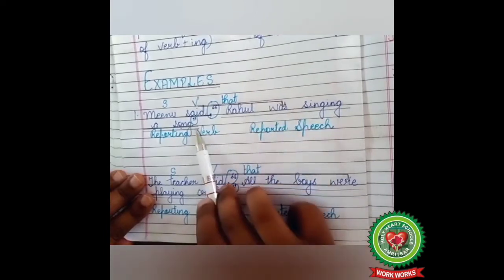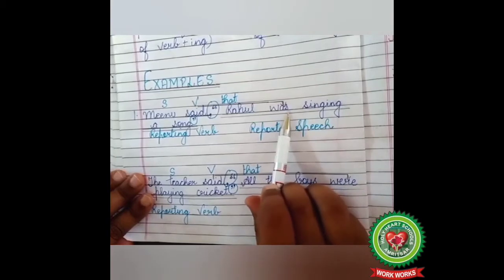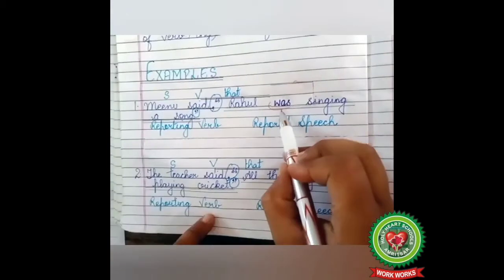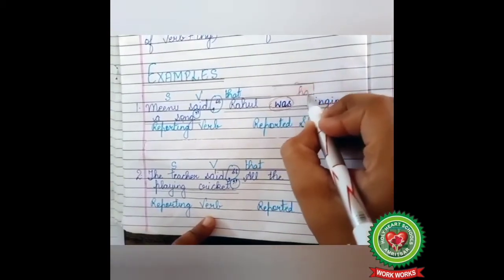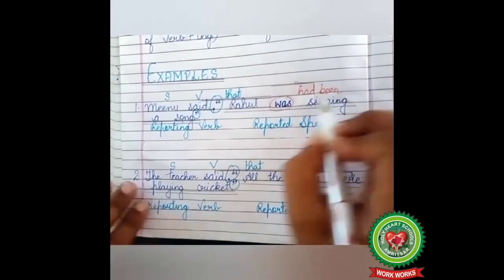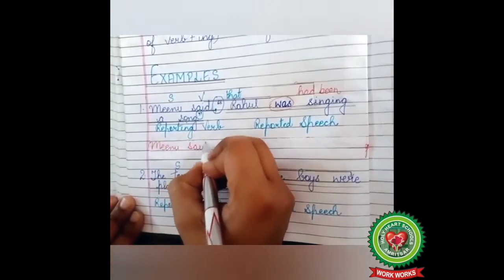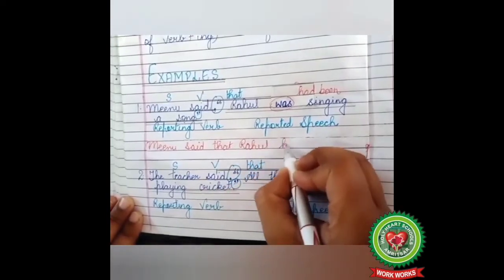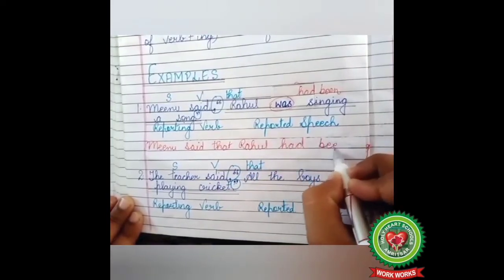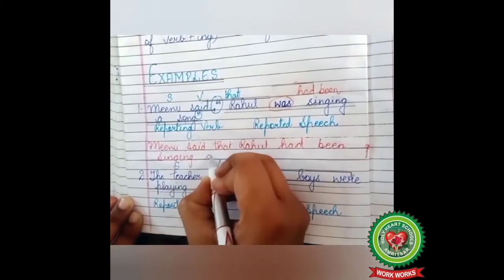Rahul was singing a song. Reported speech is in past continuous tense. And past continuous tense changes into past perfect continuous tense. So what will come in place of was? That is had been. So our answer is Meenu said, in place of inverted commas we use word that. Meenu said that Rahul had been singing a song. Full stop.